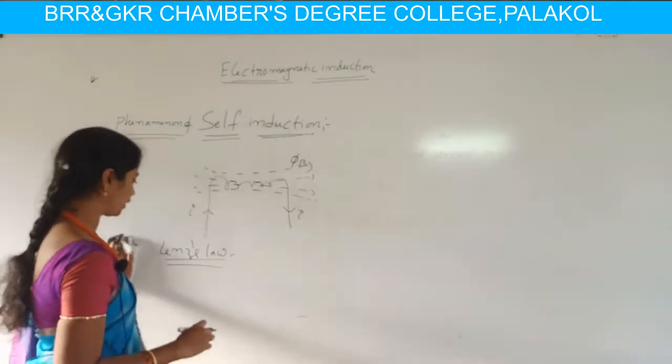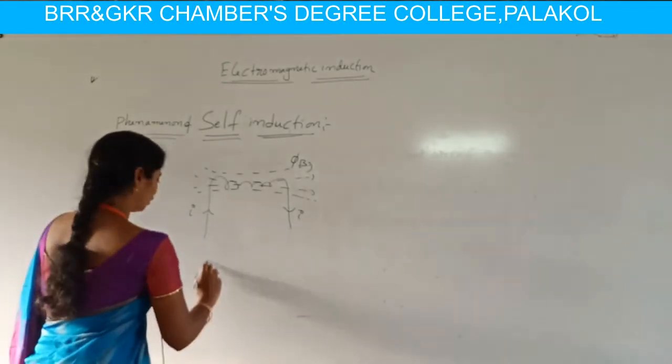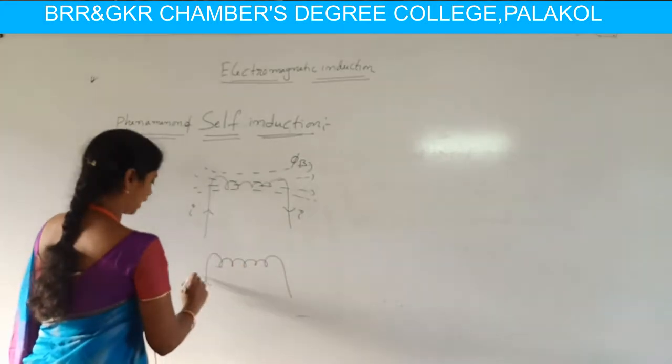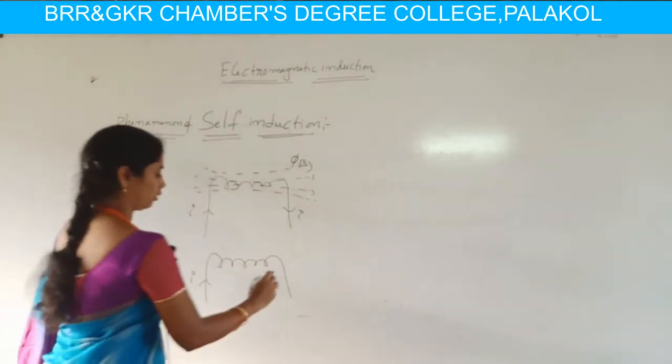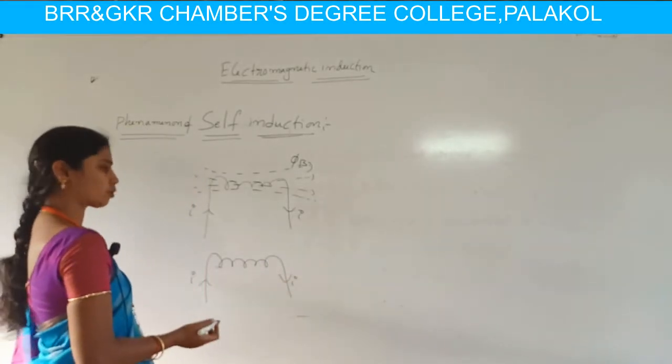To understand this, we consider a diagram. Again consider a coil. Suppose current I is flowing in this coil, then automatically an EMF is developed in this coil.